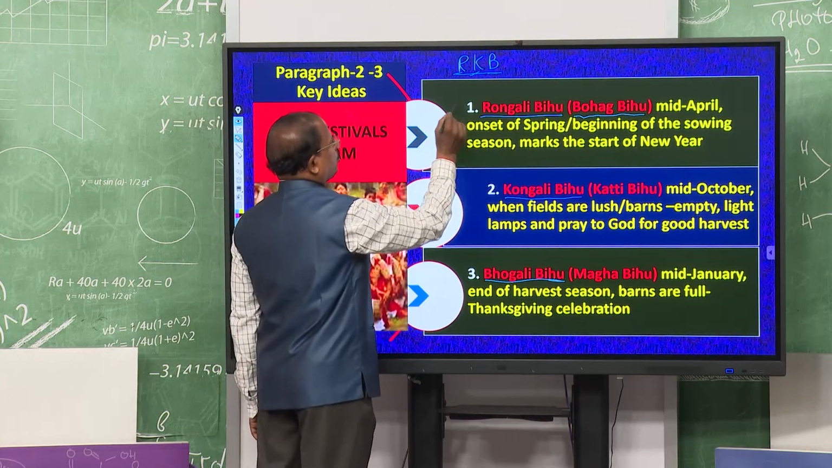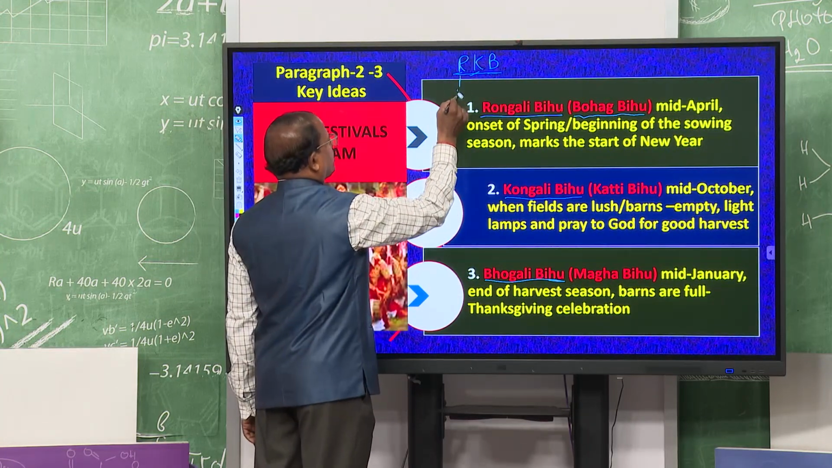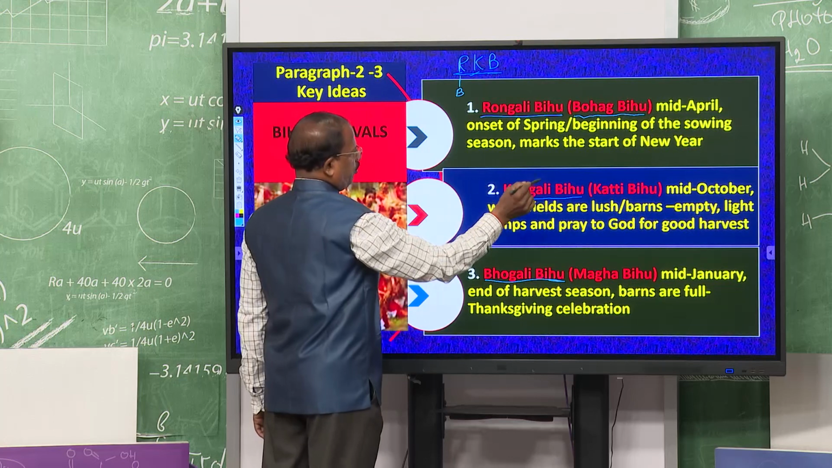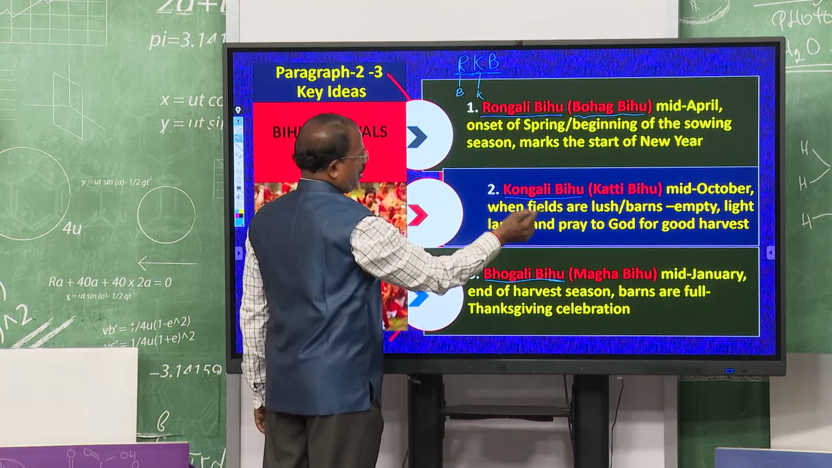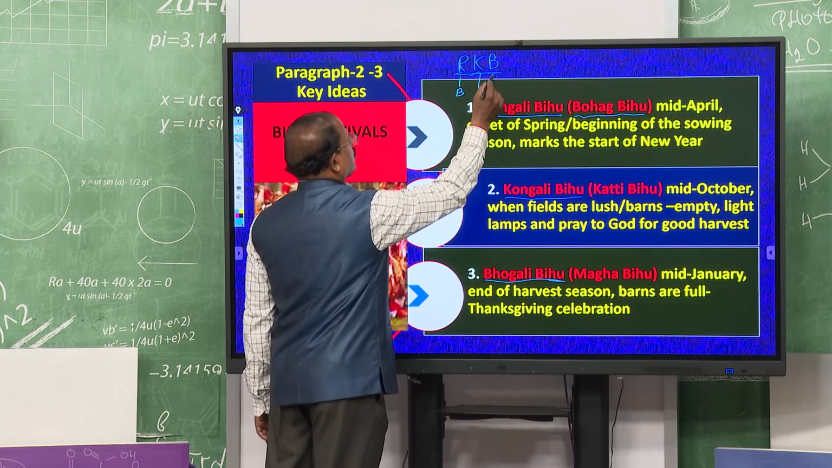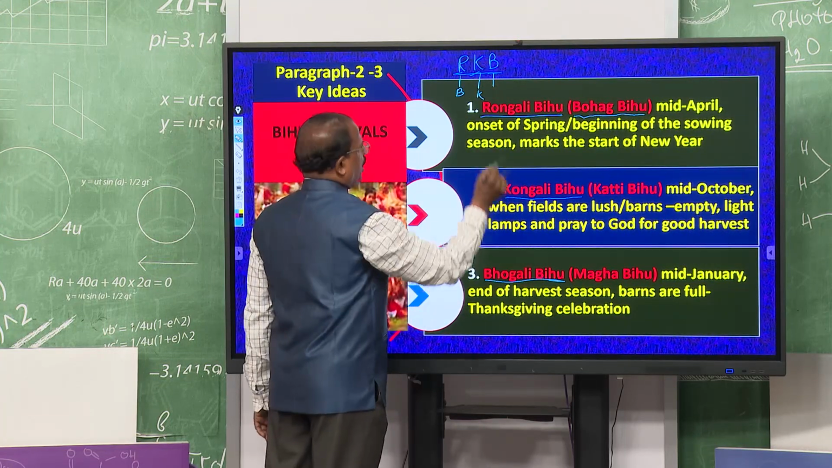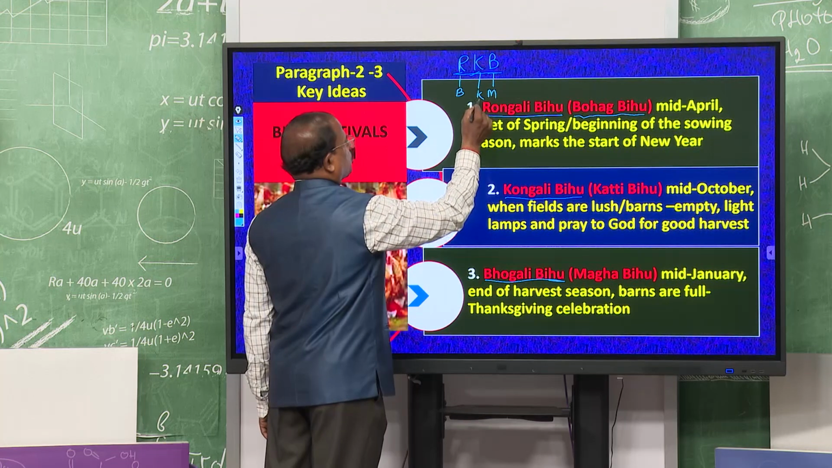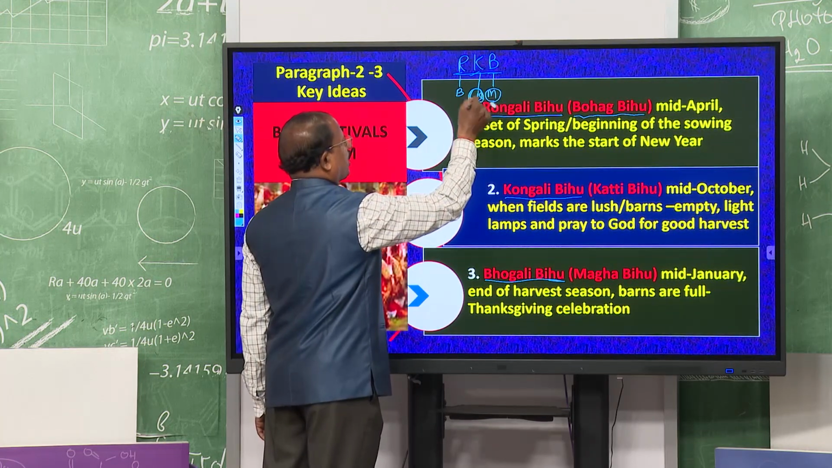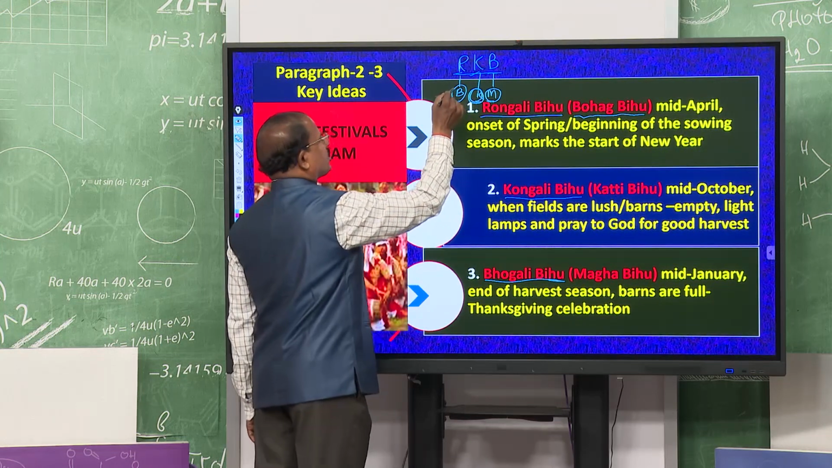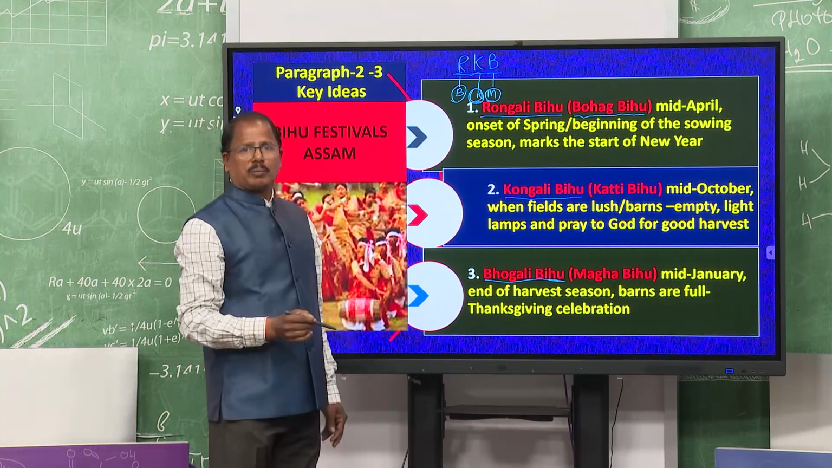And Rongali Bihu is known as Bohag, RB. Then Kongali Bihu is known as Kati Bihu, KK, and the Bhogali Bihu is known as Magha Bihu, right, M. So, Kati means in the month of Kati, Kartika Masa, and Magha in the month of Magha Masa, and this is Bhogali, this is the beginning of the new year, mid April.